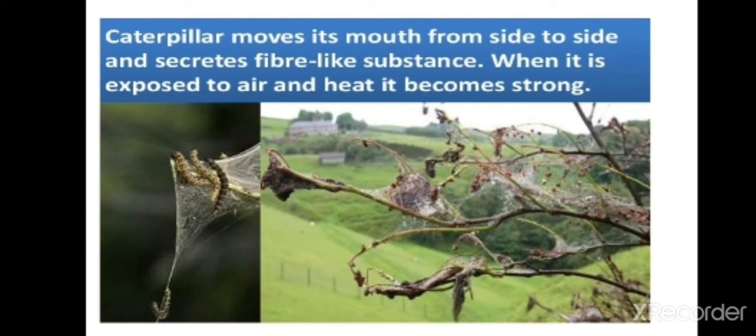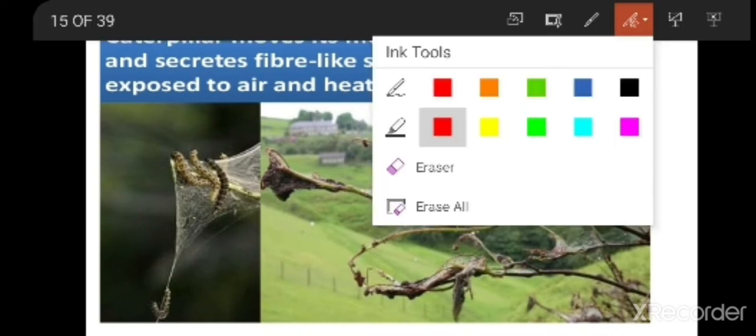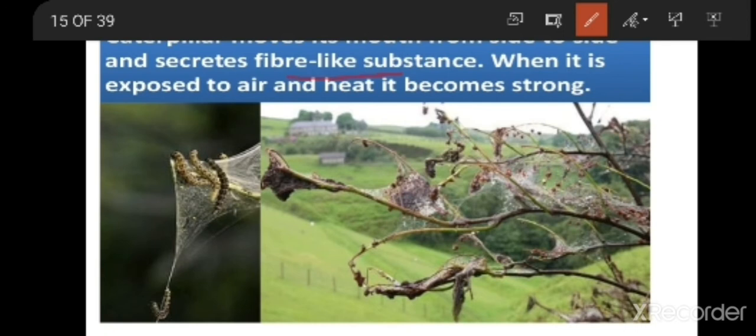The caterpillar moves its mouth from side to side and secretes a fiber like substance. It finds one place, sticks to it, and starts releasing the fiber like substance from its mouth. You can see here this fiber like substance.